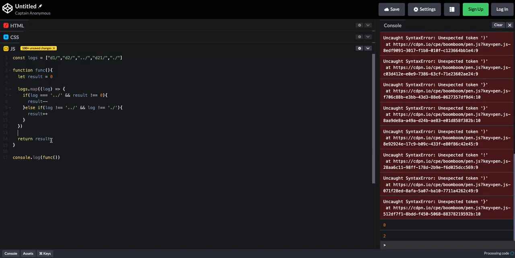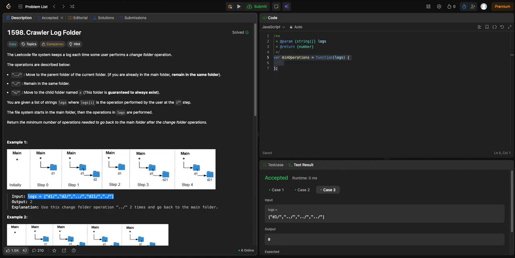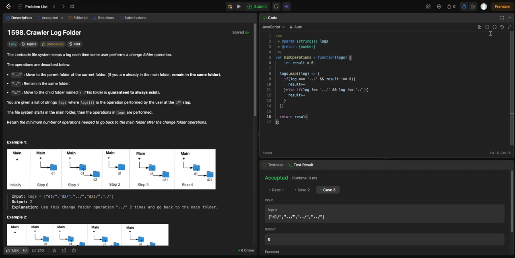We do. All right, let's grab all our code, let's copy it, move back to Leetcode, paste it in, format our code, let's go ahead and submit it.